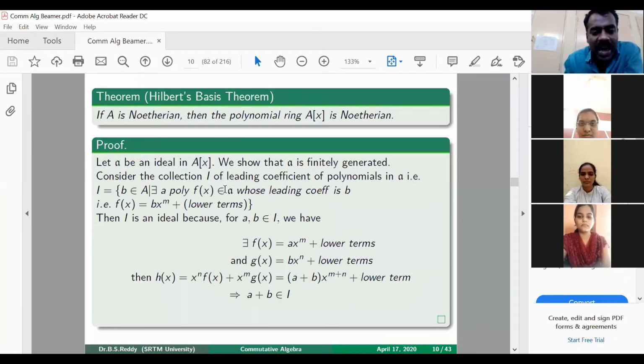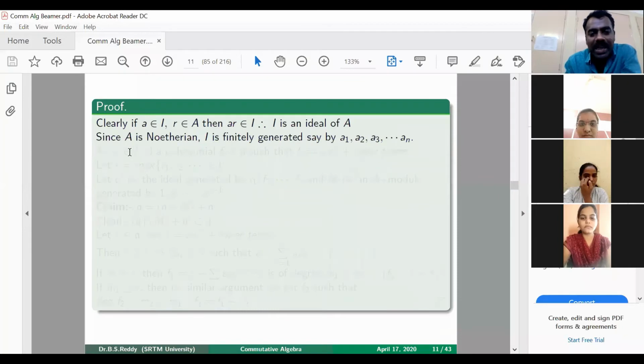So we have considered I as the leading coefficients of these polynomials. Then we showed that it is an ideal, right? Now, because it is given that A is Noetherian and I is an ideal of A, I is finitely generated. So call it generated by n elements a1, a2, a3, ..., an.